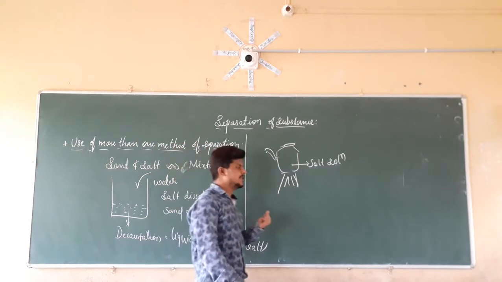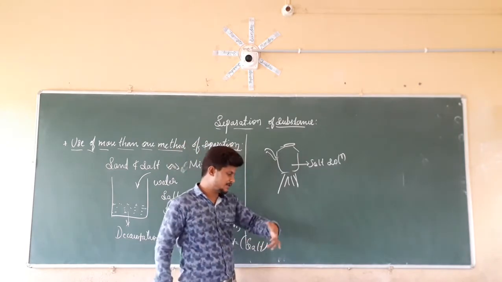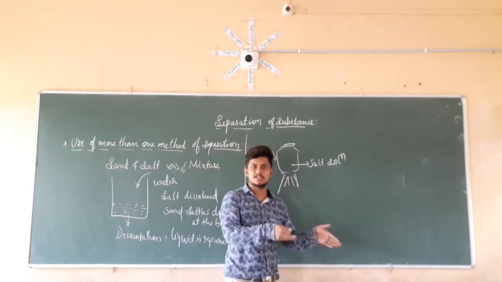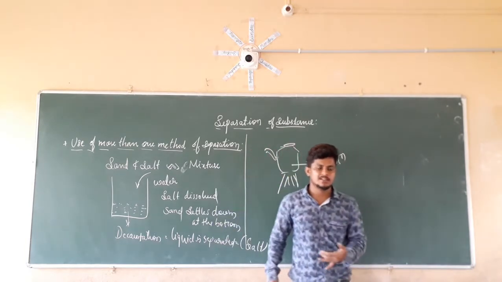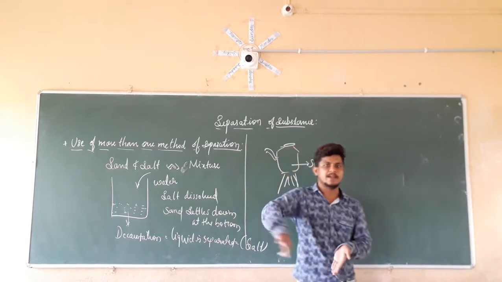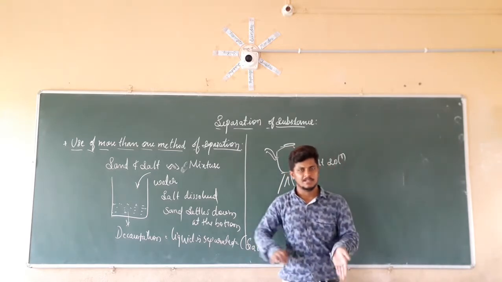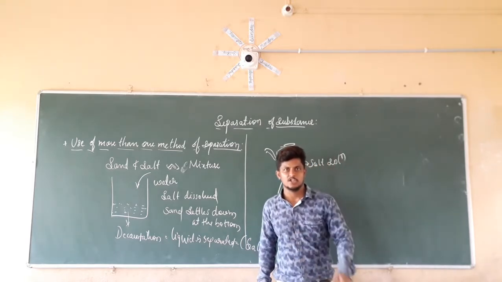So what will happen here? We already know that the salt solution is nothing but seawater. When you heat it, or expose it to the sunlight, the water is going to evaporate, leaving back the salt only.